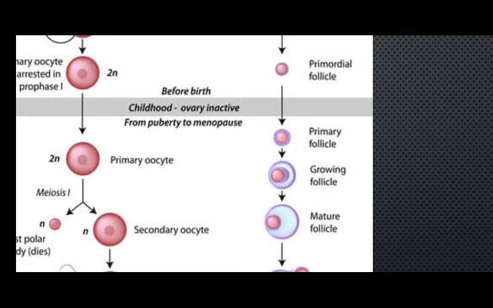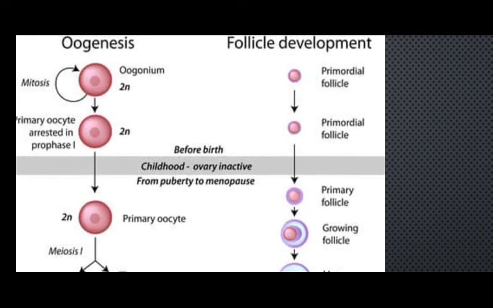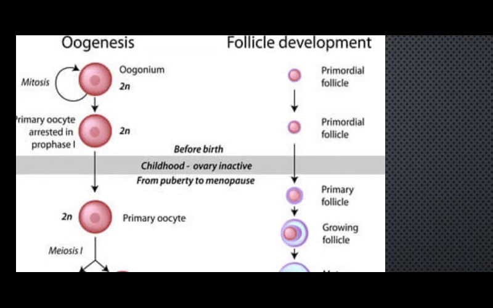Okay, so during this entire period of time, it is not only the process of oogenesis itself, but there is also follicle development taking place, because this ovum or oocyte remains inside the follicle, and the follicle completely develops itself, grows and enlarges, producing many things, and finally this big release of the ovum will take place.